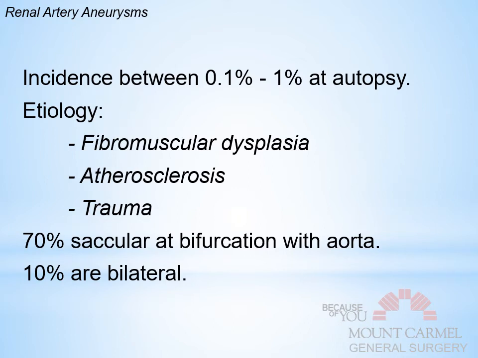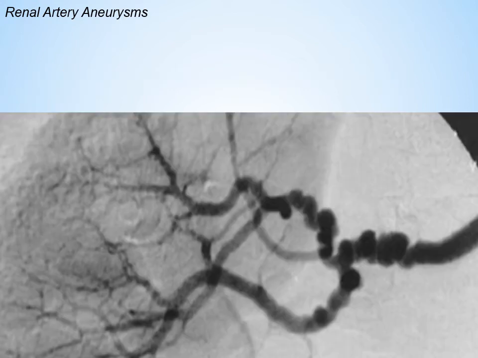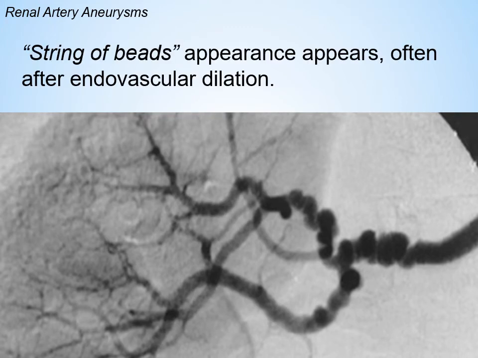Notably, 10% are bilateral. Essentially, if you've got weakness on one side, you probably have weakness on the other. This is an image of the string of pearls sign, or string of beads sign, which often appears after endovascular dilation. So who gets endovascularly dilated? Oftentimes the patients that get endovascularly dilated without a stent being placed are fibromuscular dysplasia patients. They have to periodically get dilated, and as they do, theoretically it's going to cause some trauma to the intima, and you're going to get the string of pearls or string of beads sign.